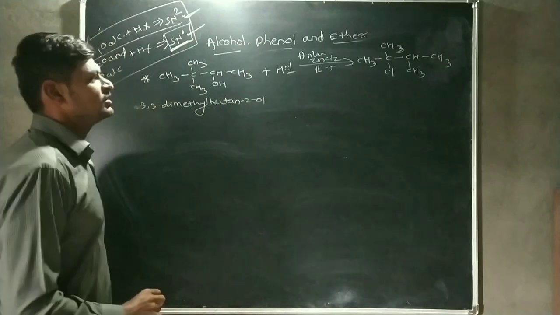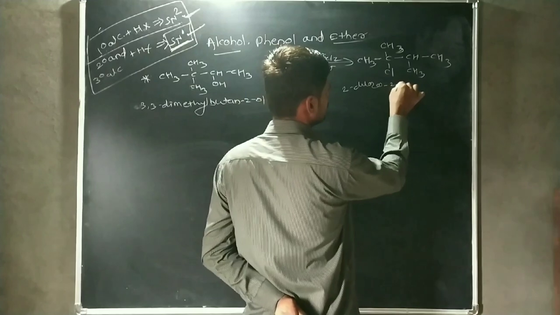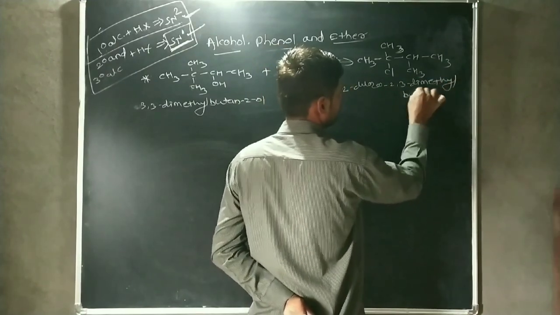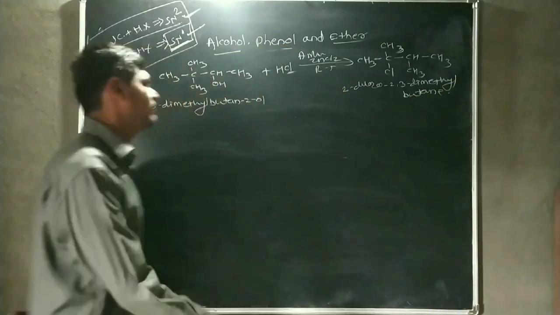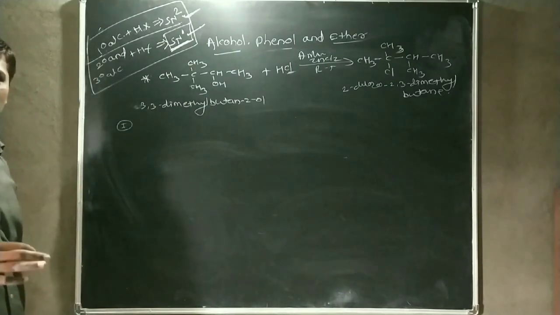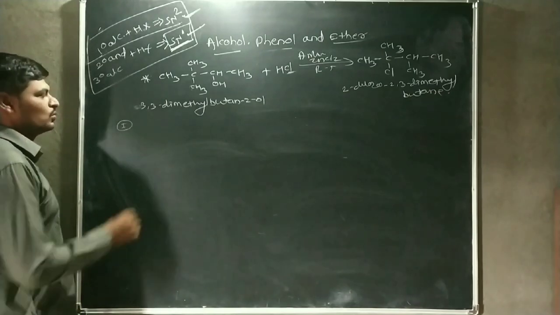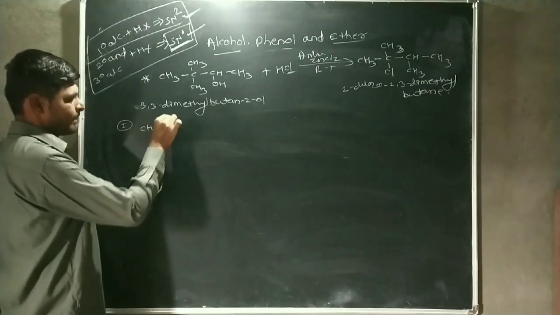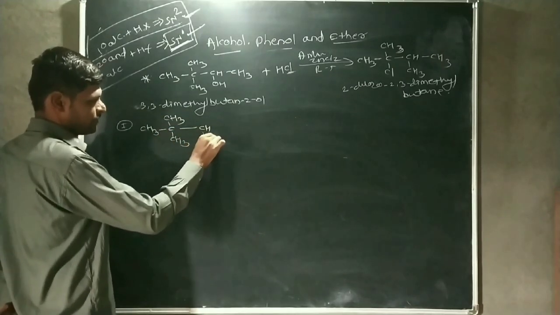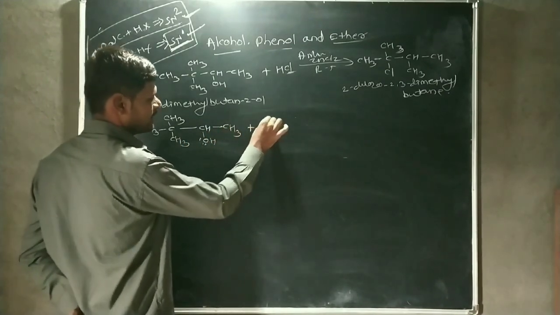Okay. The name of this product is 2-chloro-2,3-dimethyl butane. Okay, the mechanism of this reaction is carried out similarly in 3 steps. In the first step, there is a protonation of alcohol, that means this CH3, CH3, CH3, CH OH. This oxygen carries one lone pair, and this is reacting with H plus ion.